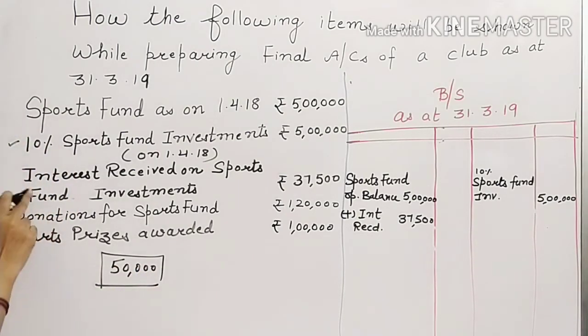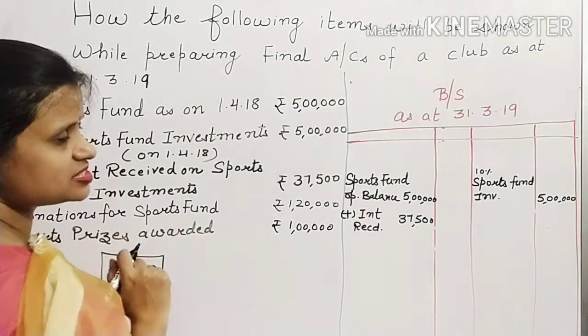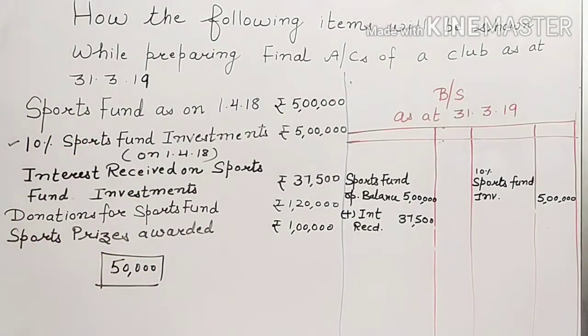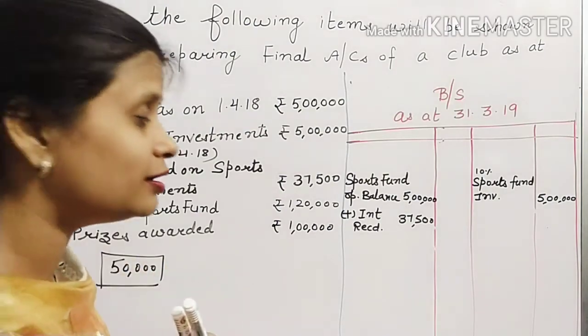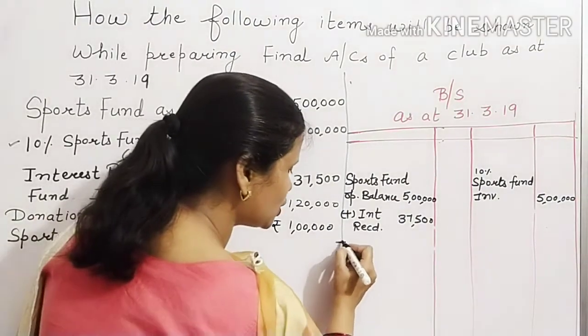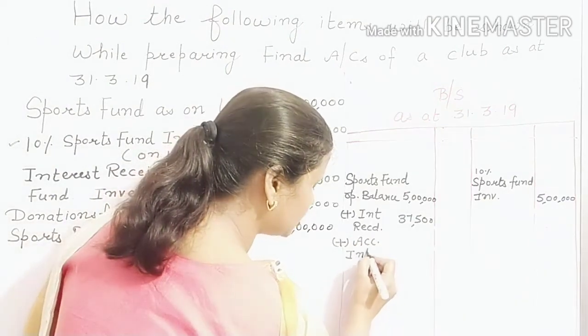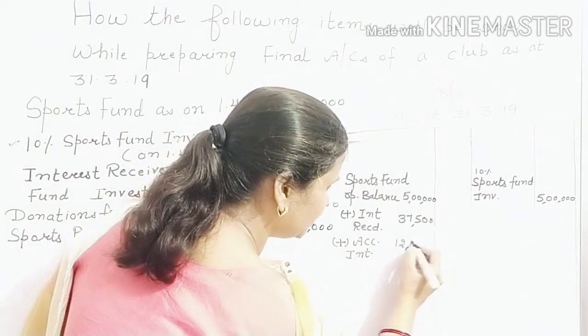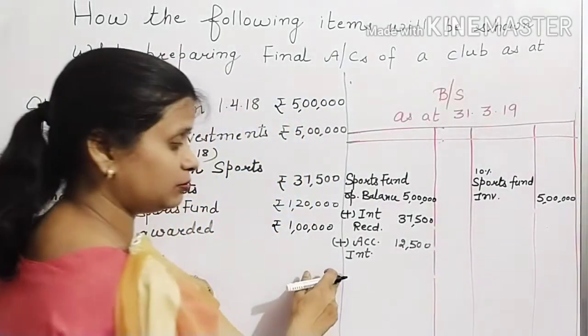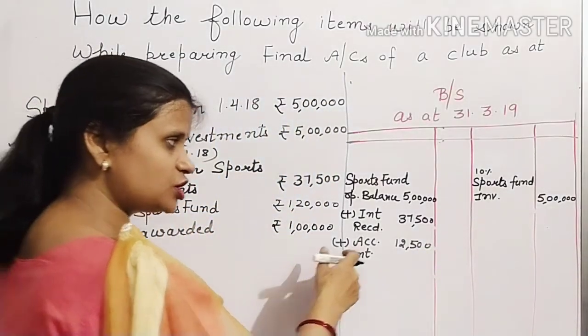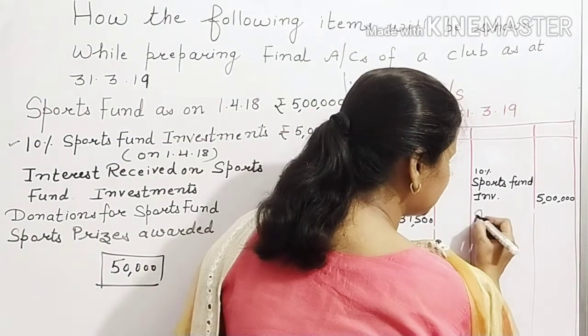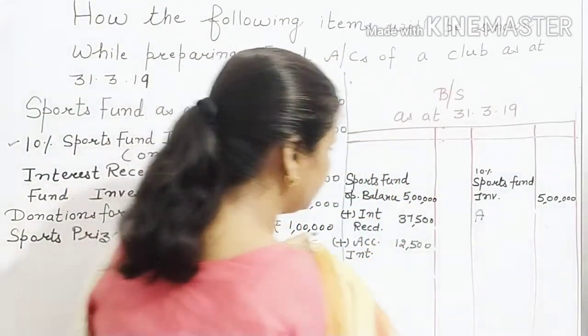But in cash you have received only what amount? Rupees 37,500. What about the remaining? That is the accrued interest, that is income to be received. Since it is income, it will be added in the sports fund balance, accrued interest, and because it will be received in future, it will be shown on the asset side as accrued interest.